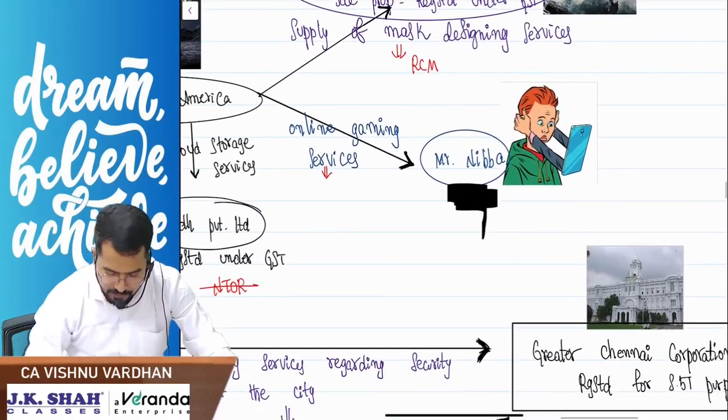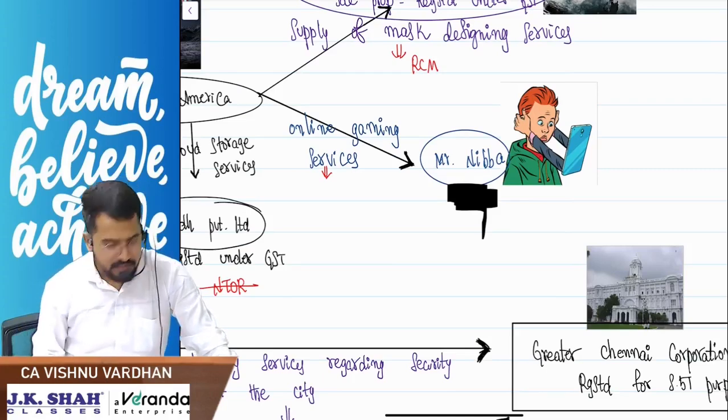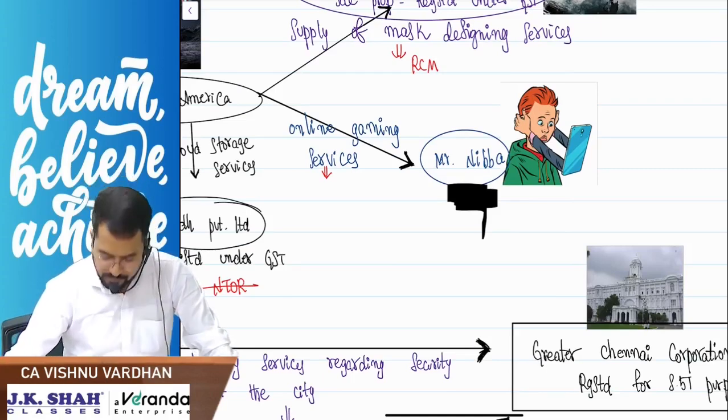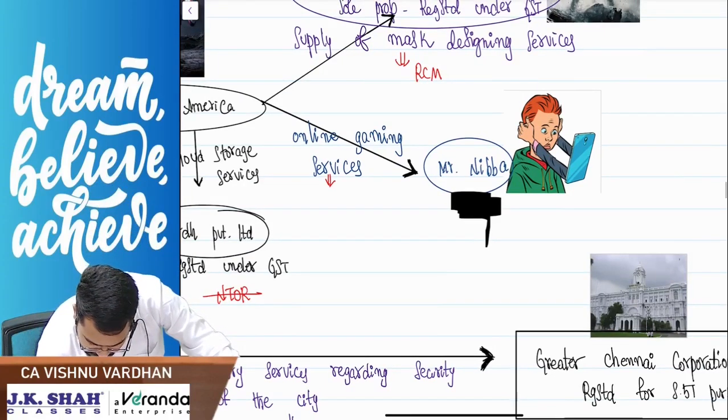You tell me here. Mr. Nibba is taking online gaming, not money gaming. PUBG. Then RCM or FCM? He is unregistered, obviously.